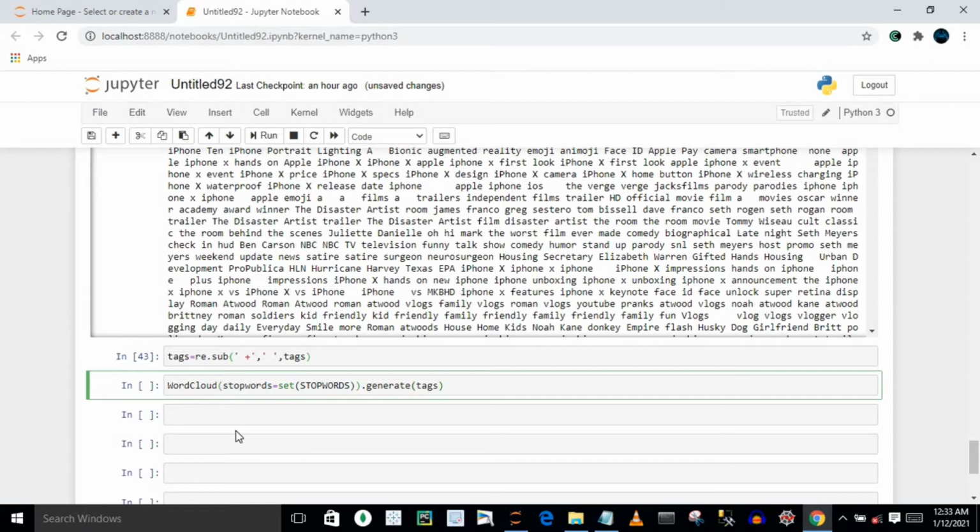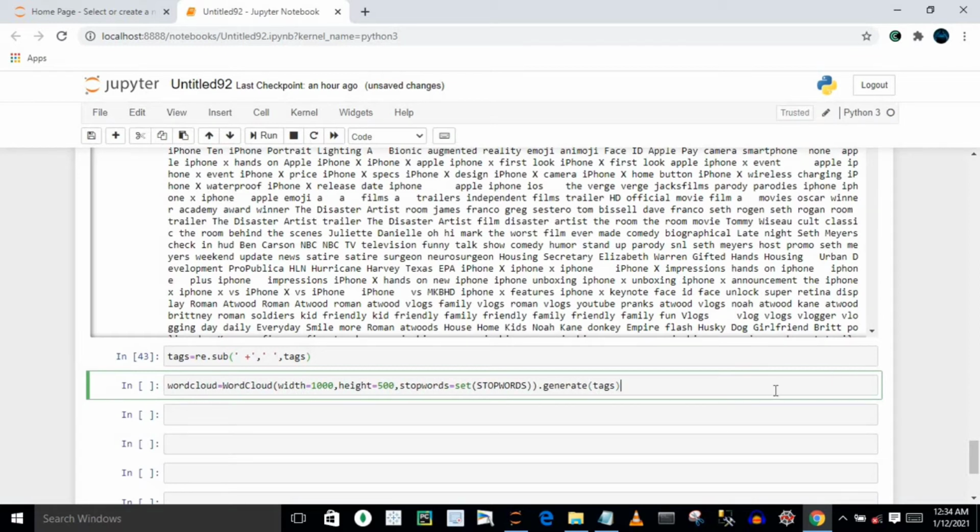Let's say I have to set some custom parameters. The very first one is width, which is exactly the width of my word cloud. The second one that I have to deal with is nothing but height. My height, let's say 500. After doing all this, let's say I'm going to store it somewhere else. Let's say I'm going to store it in wordcloud.